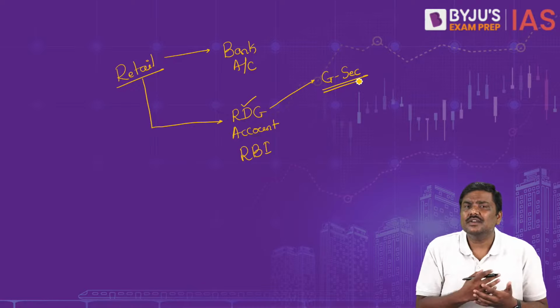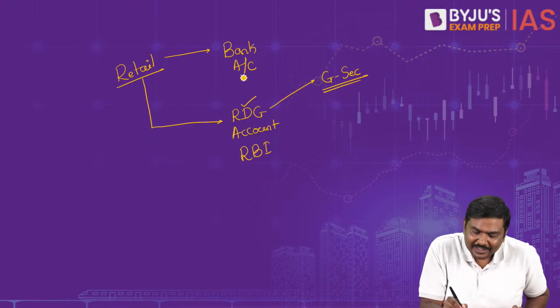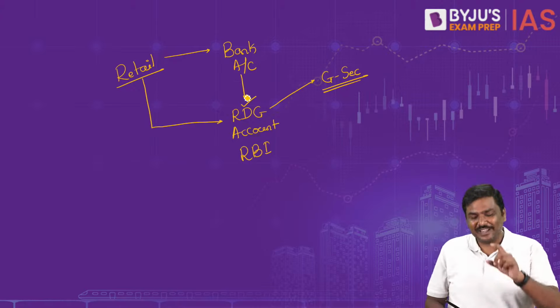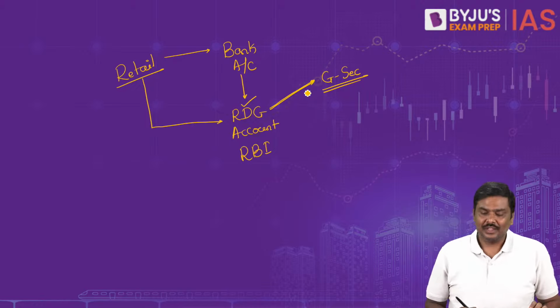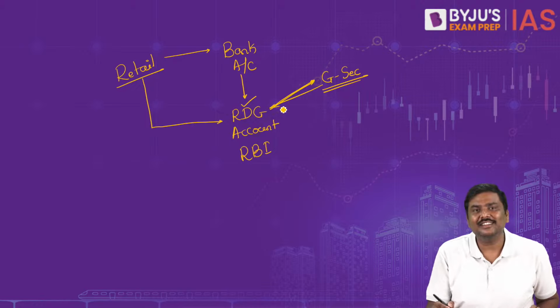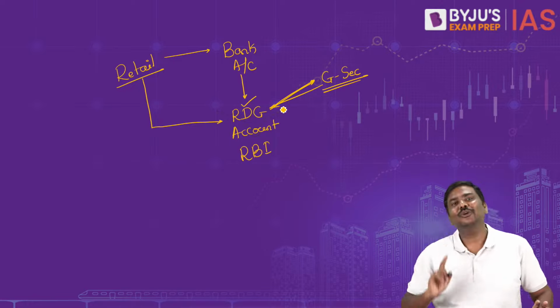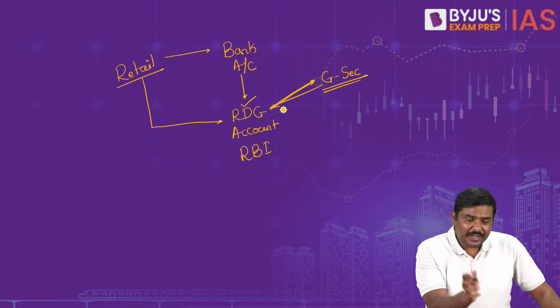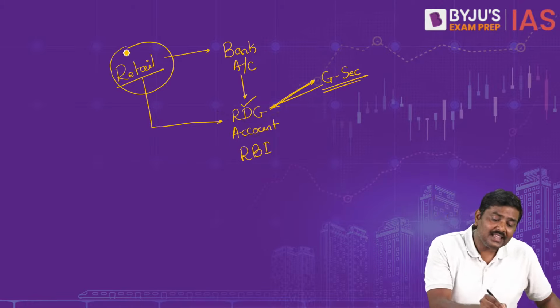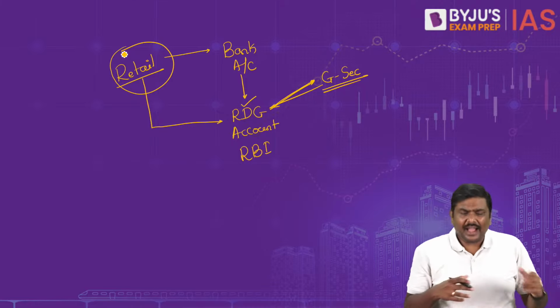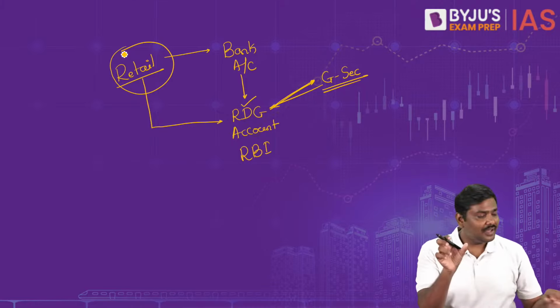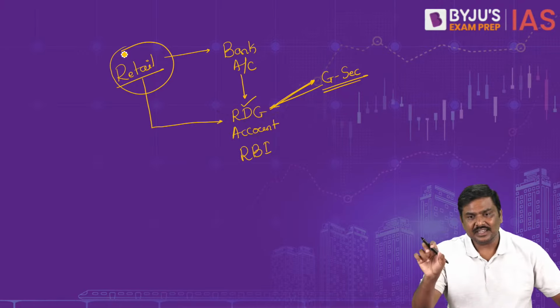And if you purchase, from where will the money go now? The money will be transferred from this particular bank account through the RDG, the payment will be done. And whatever G securities are there, they will be credited into your account. Now, this has been done in order to promote retail sector or retail investor participation. And this is basically the concept of Retail Direct Gilt Scheme.